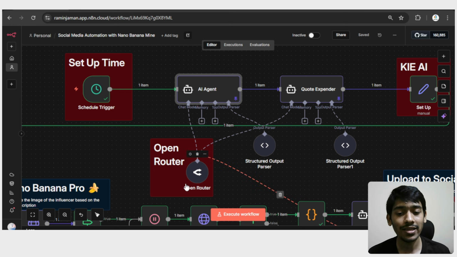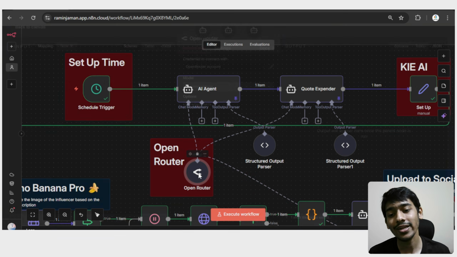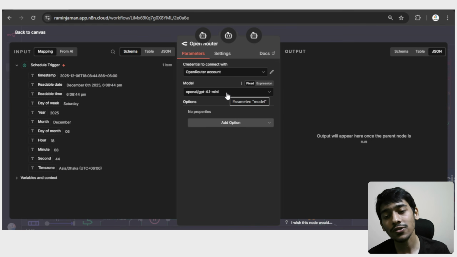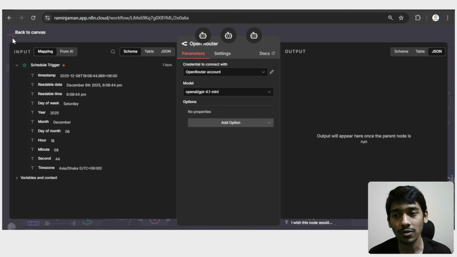Okay, and in here I use OpenRouter so that I can get access to all of the AI models, not only GPT, but also Claude and DeepSeek, so that I can switch the AI models anytime if I need to.